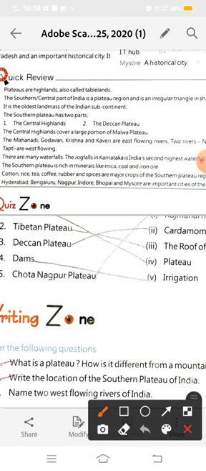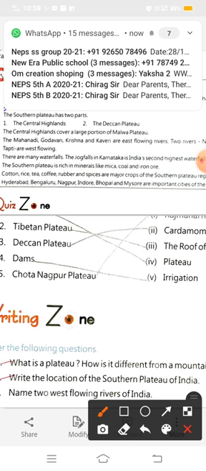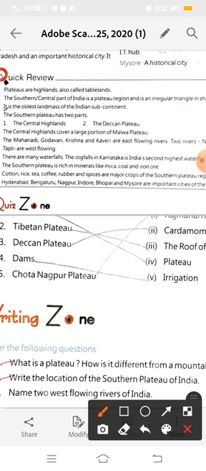Now the next point: it is the oldest landmass of the Indian subcontinent. I told you that this part of India is the oldest landmass of India because it belongs to the supercontinent Gondwanaland, which was a supercontinent in ancient time, about 180 million years ago.